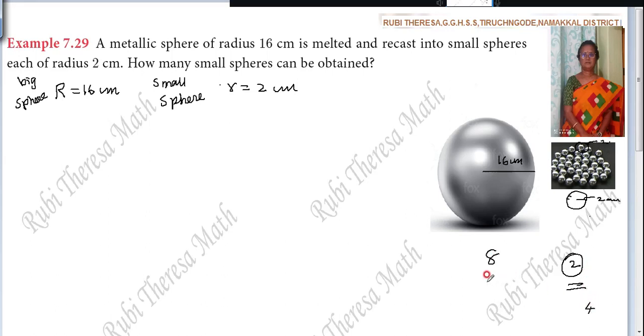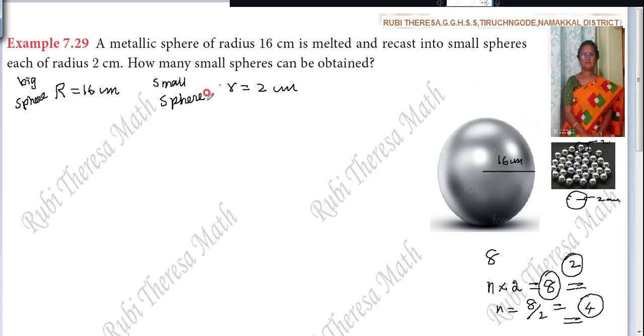Actually, what will you do? The number of chains you don't know, but you know the sovereigns. With 2 sovereigns, how many chains can you make from the 8 sovereign chain? You are melting and recasting into 2 sovereign chains. How many chains? Then n equal to 8 by 2, that is equal to 4. So the number of chains is 4. In the same way only you are going to do it.